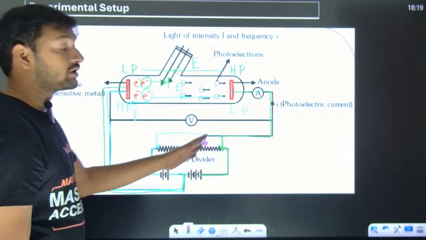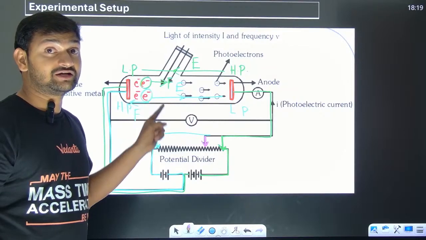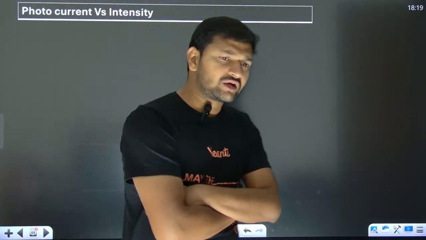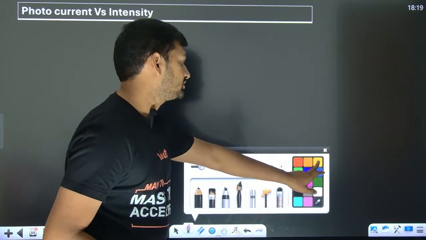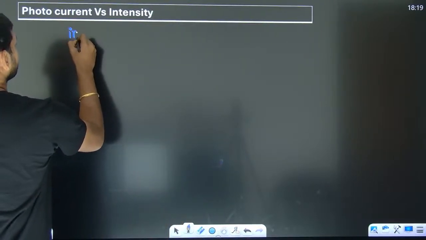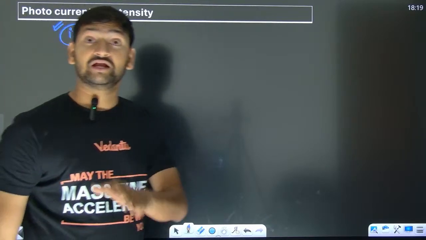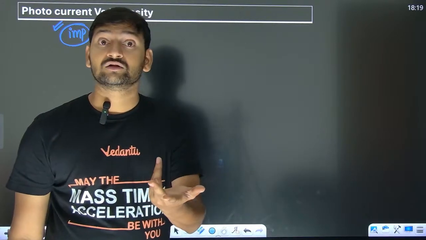Okay, fine. Overall, we have a rough idea. Light will emit the electrons. After the electrons are emitted, by controlling this circuit, I can make them accelerate, I can make them decelerate. Okay, fine. Now I want to talk about photocurrent versus intensity. I would like to give one very important point which is not there in the books, which is not mentioned in the books. I realized it by spending a lot of time reading through different articles and all those things.